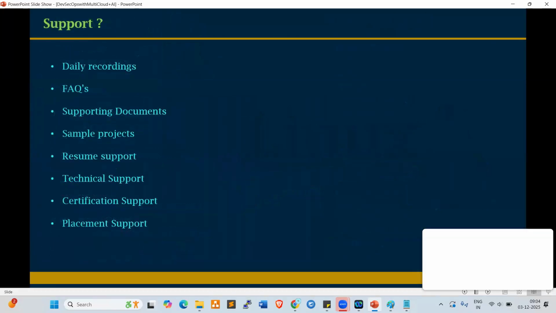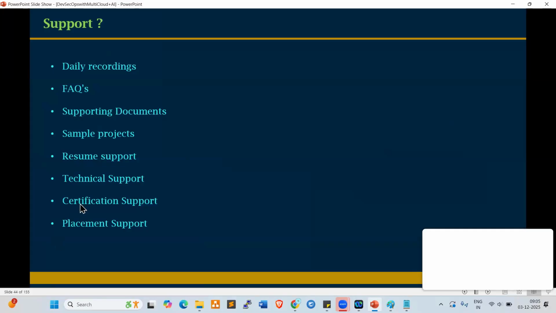Daily recordings will be provided. FAQs will be provided, frequently asked questions. Topic wise, I give you FAQs and recordings will be uploaded on a daily basis. Supporting documents, every concept I provide you, a soft copy of the material. Sample projects also will be provided. I give you weekly tasks also. And resume support, I prepare your resume.